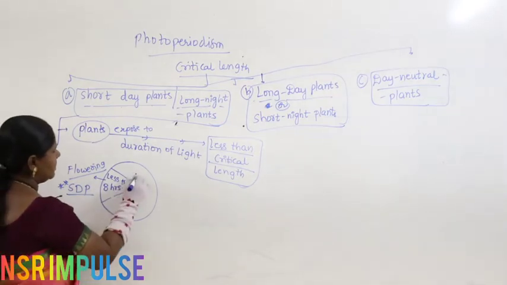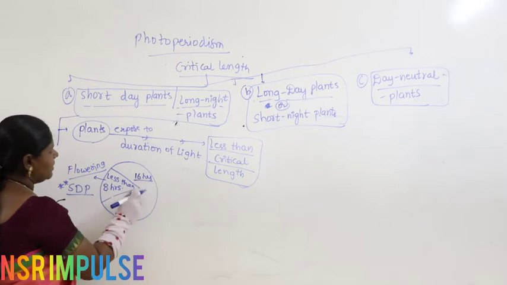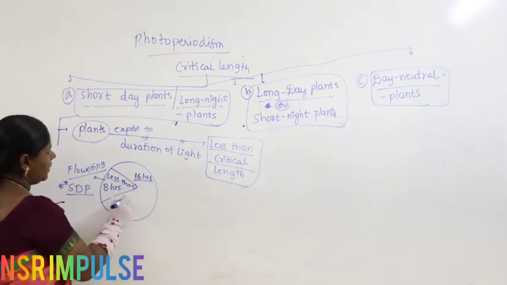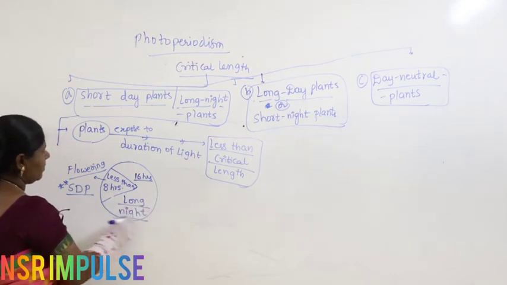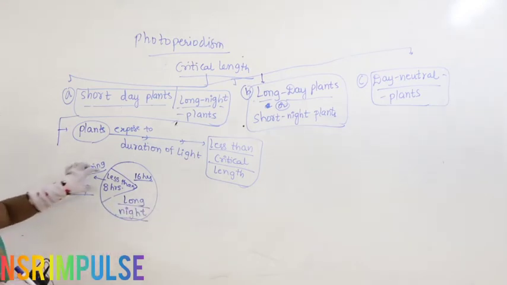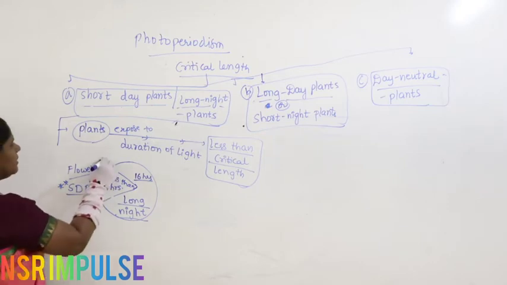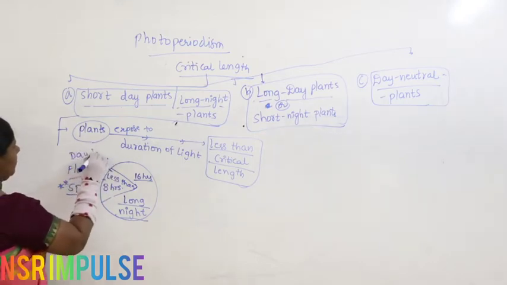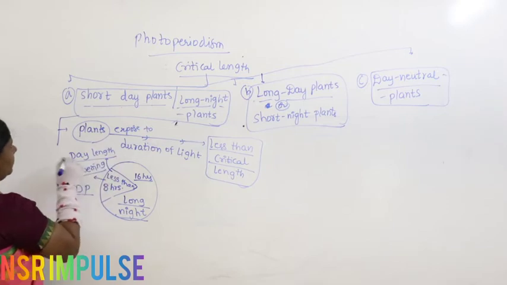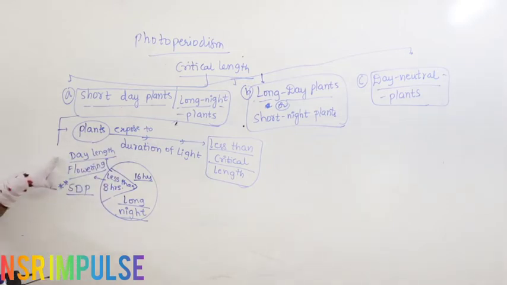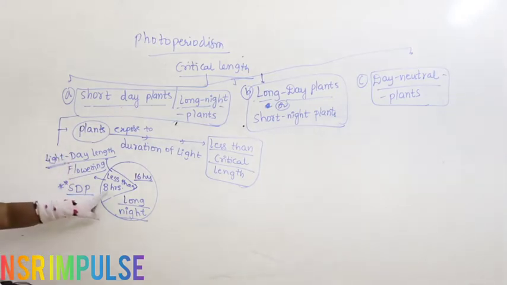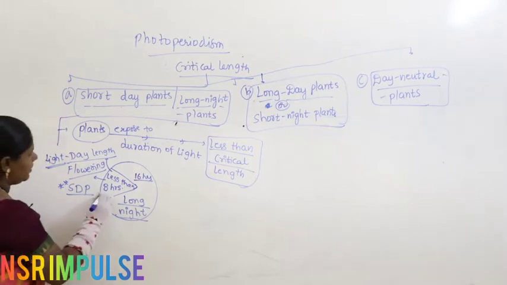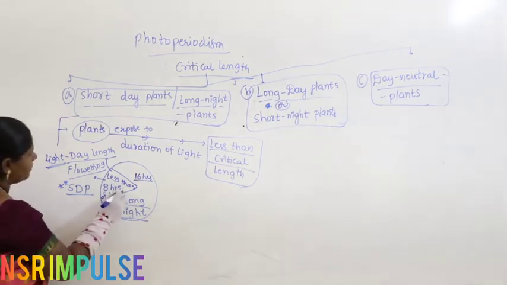Almost 16 hours they are exposed to, so they have a long night. They require day length, I am writing here, this is day length. They require less than 8 hours of light.